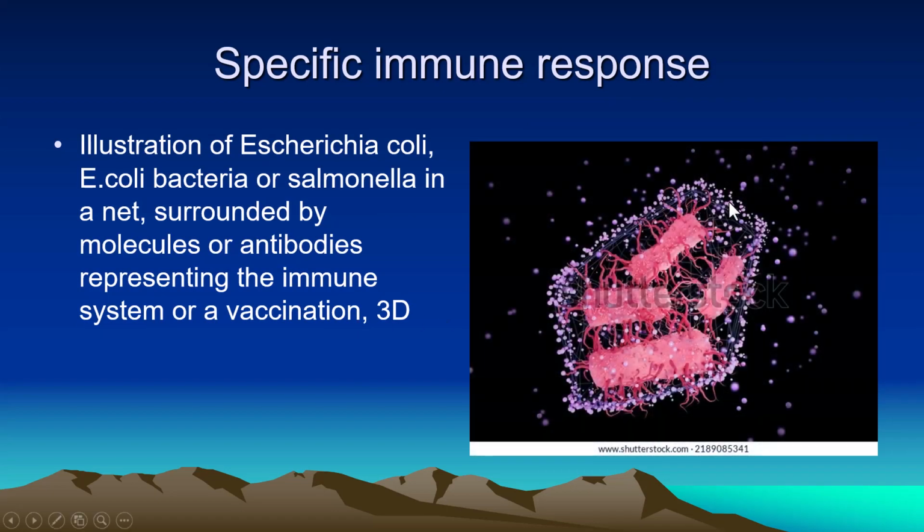Here you can see that this is Escherichia coli, and it is covered by molecules of antibodies representing the immune system or a vaccination. This is a 3D illustration of antibodies which surround these Escherichia coli.